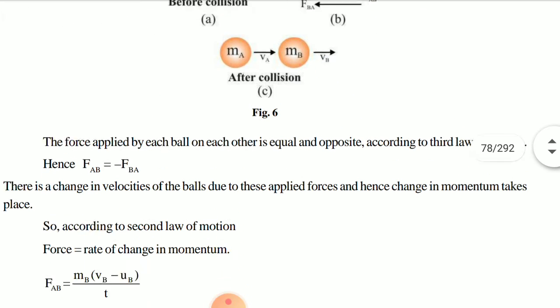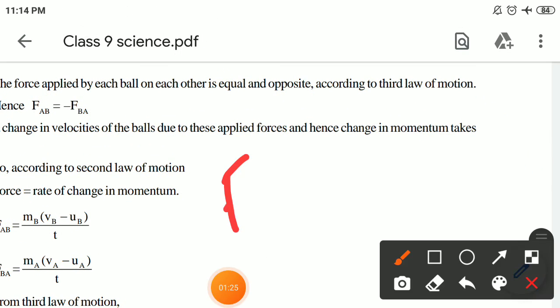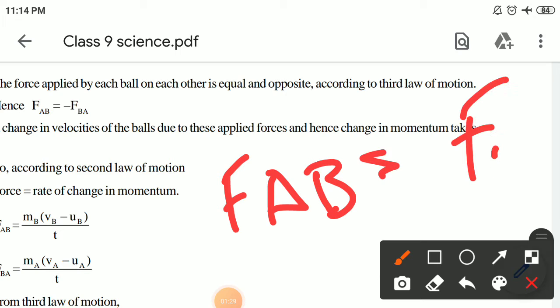So what happens according to the third law of motion, we came to know that FAB equals FBA. But as it is in the opposite direction, we will put one minus sign. What does the third law of motion tell? Every action has an equal and opposite reaction. I hope this one is clear, children.